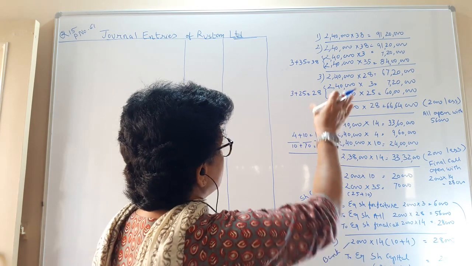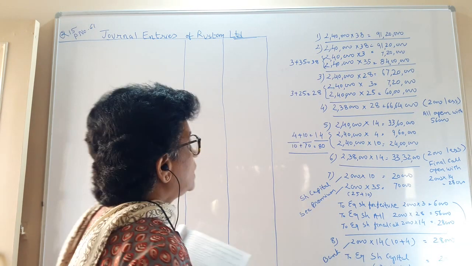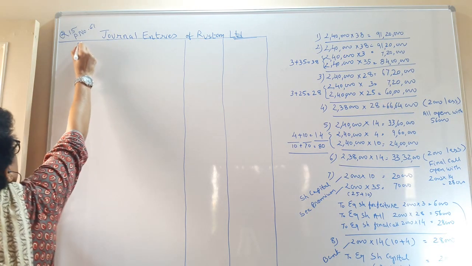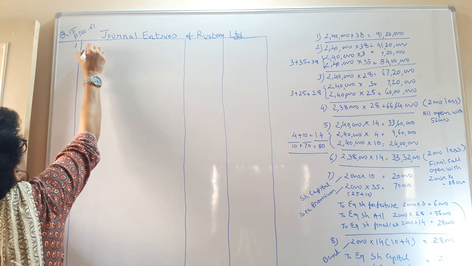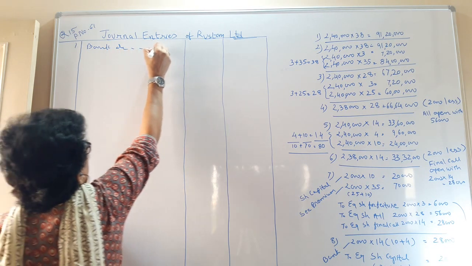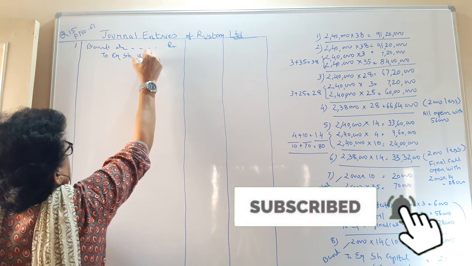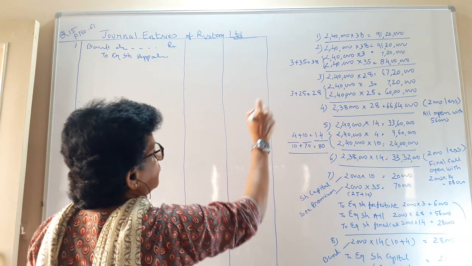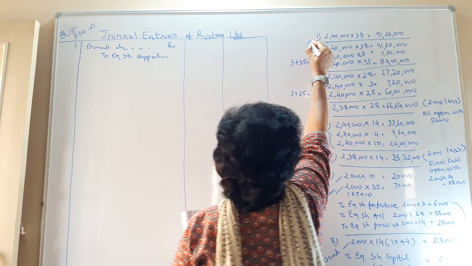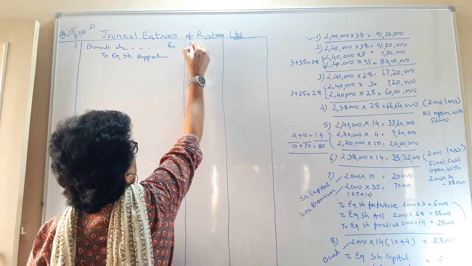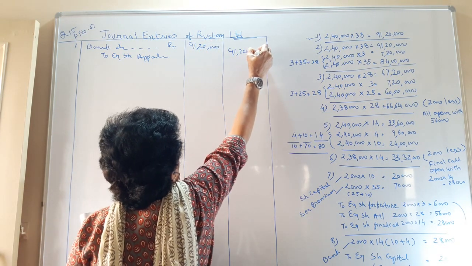Let us understand and start with the very first entry, which is going to be bank account debit to our equity share application account, 2,40,000 at 38 we are receiving, so that comes to 91,20,000.